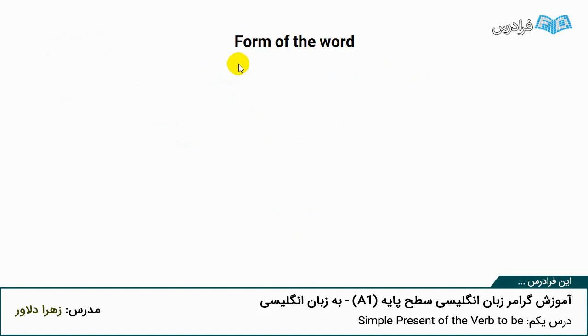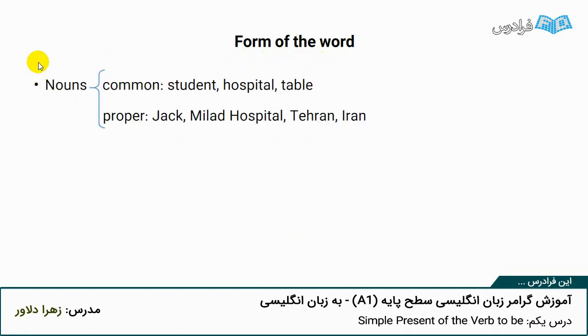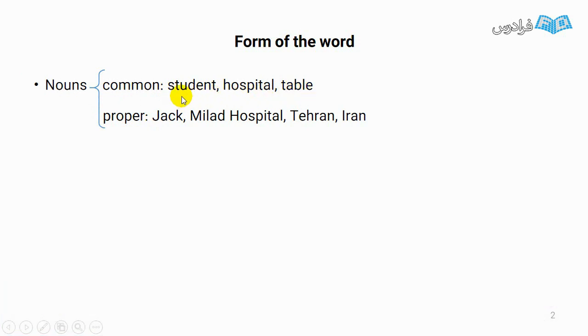Here I want to talk about form of the verb. Some words are nouns. Now I want to talk about common nouns and proper nouns. Words like student, hospital and table refer to general items. When I say student, you don't know which student I'm talking about. It is true about hospital and table. But what about proper nouns? Jack, Millet Hospital, Tehran, and Iran. When I say Millet Hospital, you know which hospital I'm talking about.